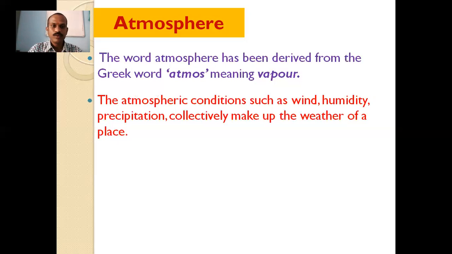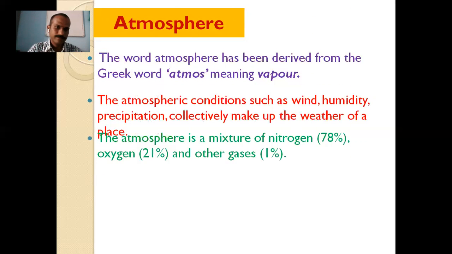So these atmospheric conditions make up the weather. It means weather is formed with the help of the atmosphere.